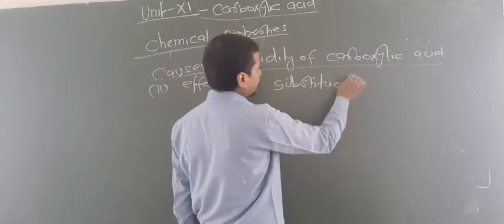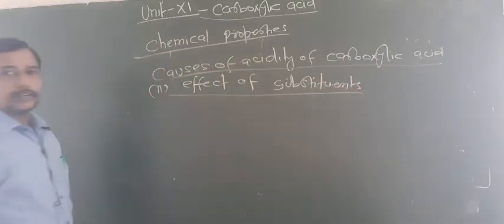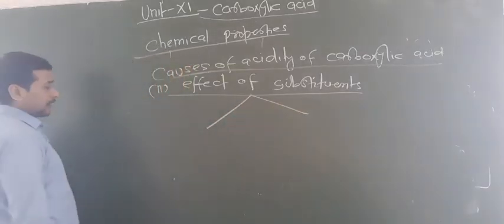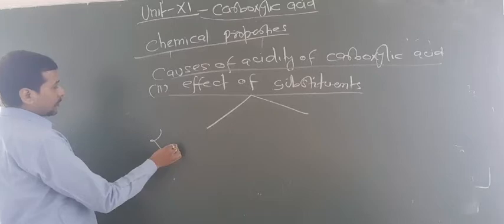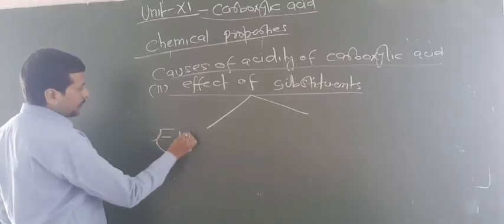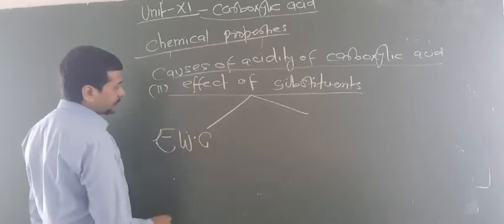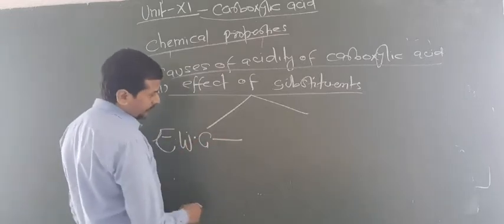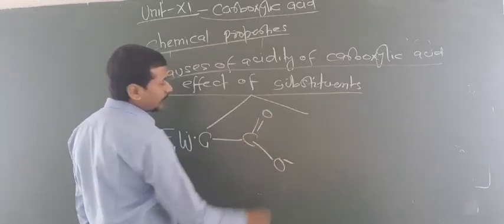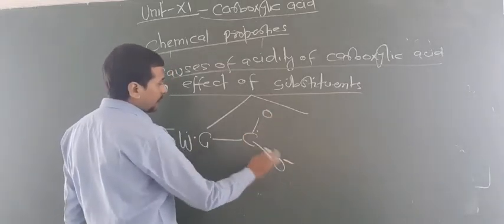Substituents. Okay. So look at here. This is divided into two parts: one electron withdrawing group and one electron donating group. So electron withdrawing group when attached to which part? C double bond O negative like this. So now you know that this is the resonance.